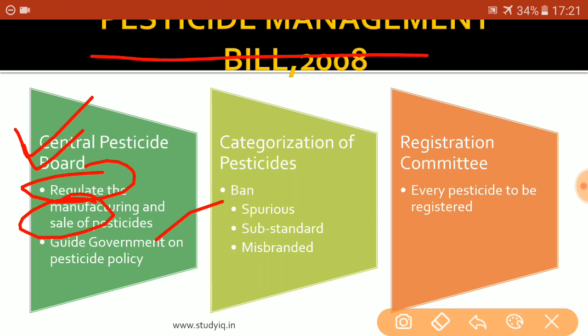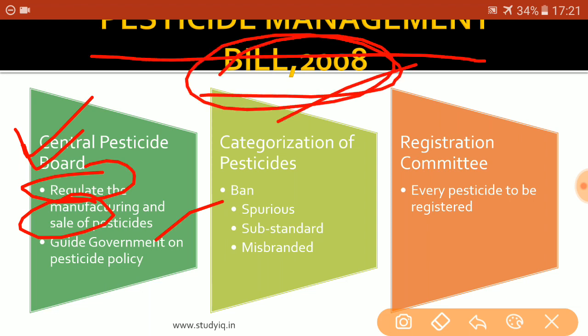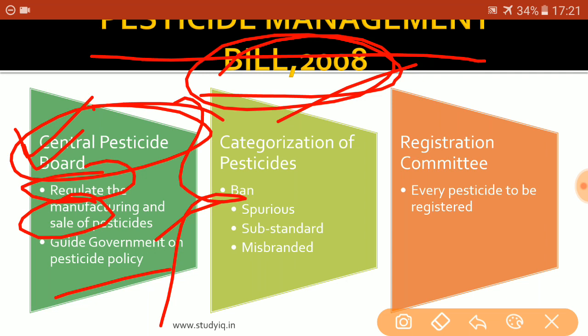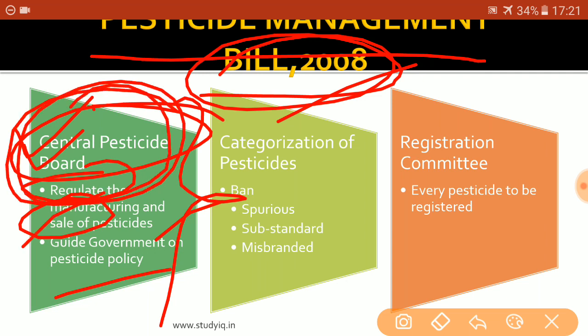This Pesticide Management Bill 2008 has mentioned that the Central Pesticide Board would regulate both the biopesticides as well as the chemical pesticides. Apart from regulation, the Central Pesticide Board would also guide the government about the pesticide policy, like what are the pesticides that are required from the agriculture point of view, how much amount of pesticide should be imported, how much should be exported, from where we can import. So all these measures would be taken into consideration by the Central Pesticide Board.